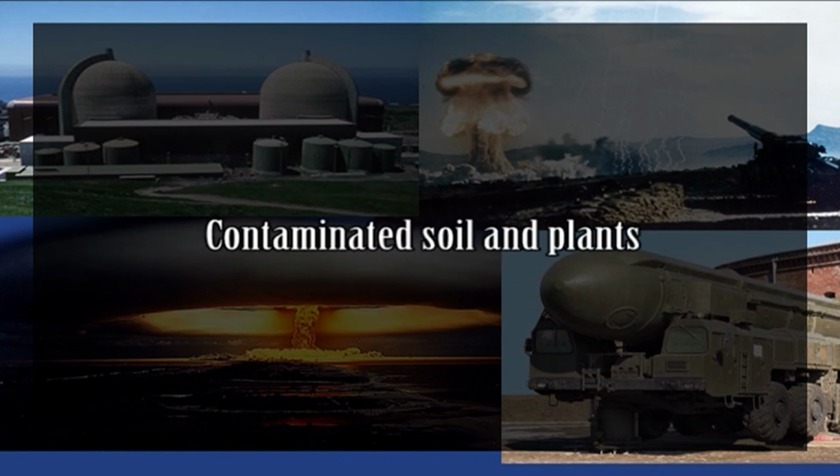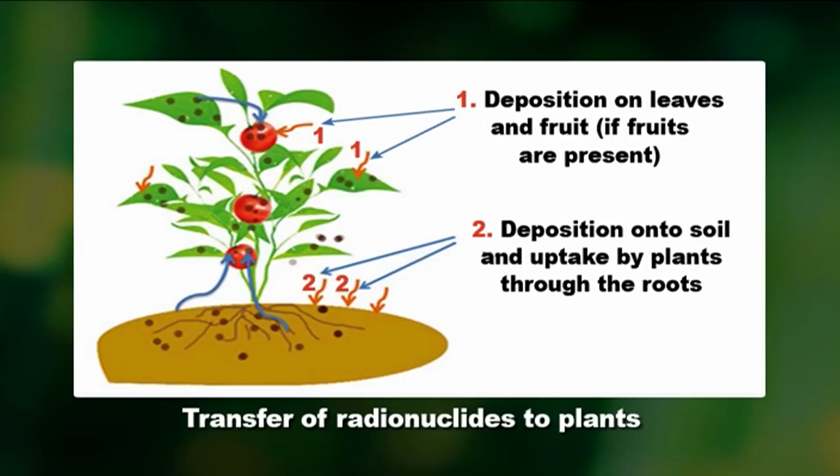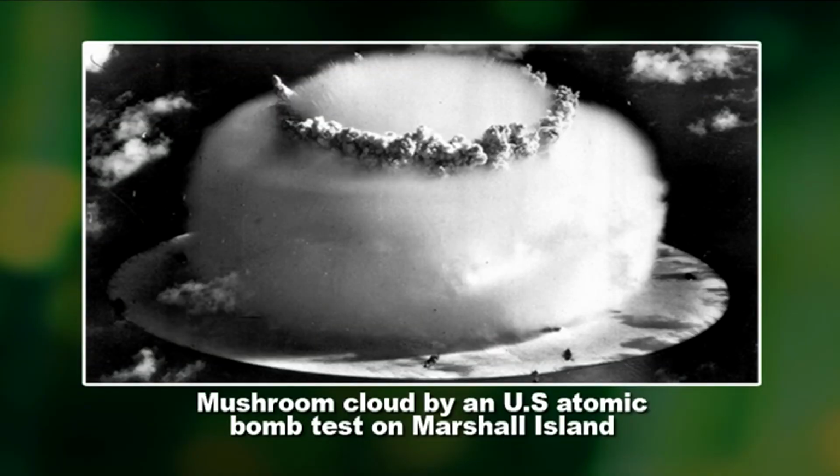Contaminated soil and plants. Nuclear radiations can contaminate soil, which then leads to plants and poses a health threat to individuals. Researchers explored the Marshall Islands, an area widely known for nuclear bomb testing by the US military in 1950s and 1960s. They found that the current soil samples and local foods, including coconut, meat, contained radiation levels significant enough to pose a health risk to individuals.